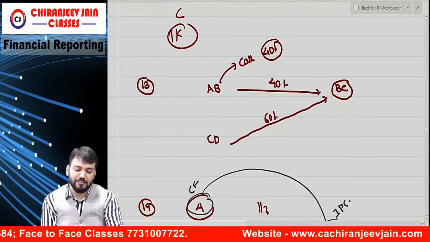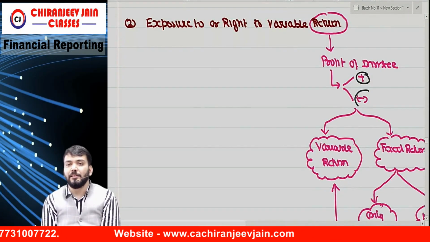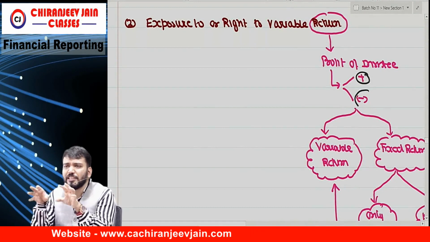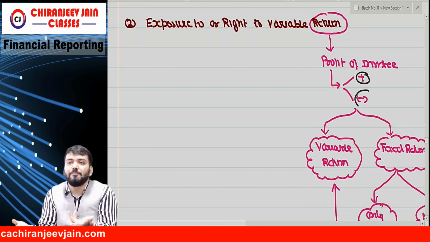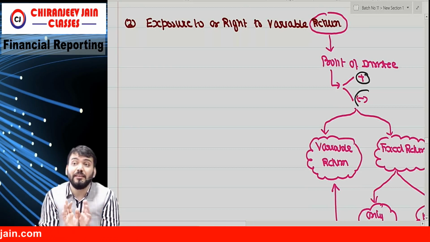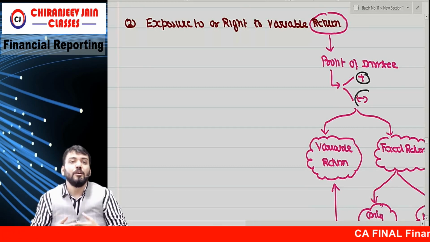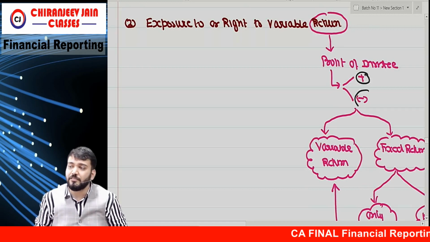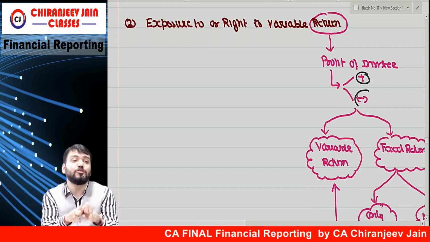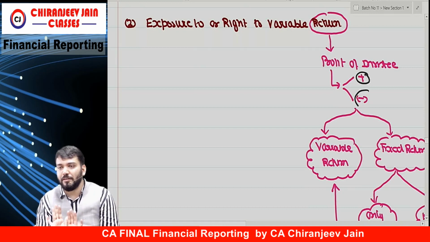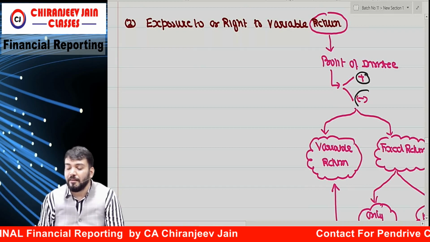Then balance is easy. So then I have said exposure to, or right to, variable return. Of course, an investor must have exposure to the return. If they are not exposed to that risk, it means they are not having any risk in the investment. For example, I am a debenture holder, so I am getting fixed interest, no risk. So I am not exposed to variable return. If I am not exposed to variable return, it means I have no power. I do not have control. So we must be exposed to, or have right to, variable return.